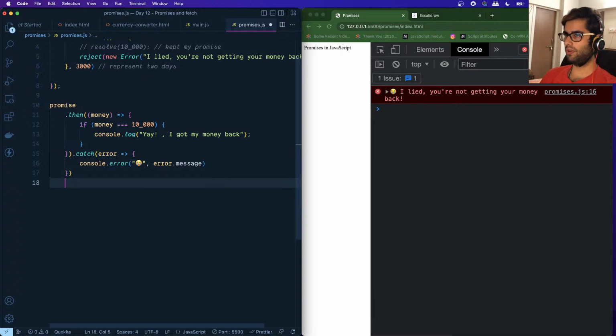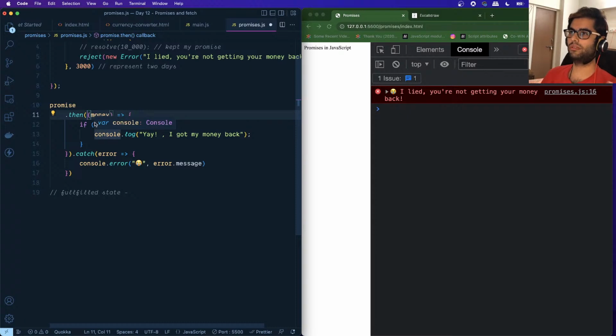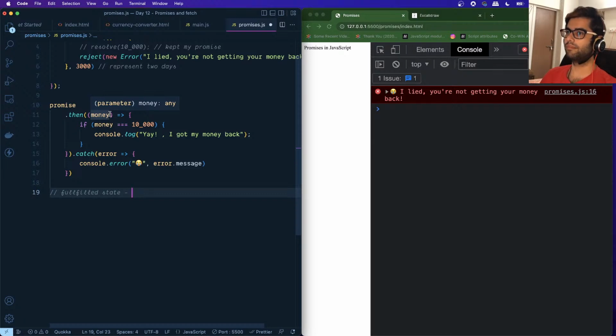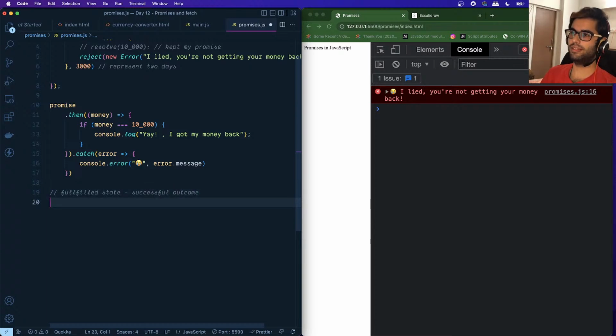Okay, and a promise has these states. The first state is the fulfilled state. What this indicates is when the promise was successfully resolved, when the promise was kept. This is represented by the fulfilled state, and whatever we specify inside the then block is the function which will get called when the promise is fulfilled. So a successful outcome is represented by the state.